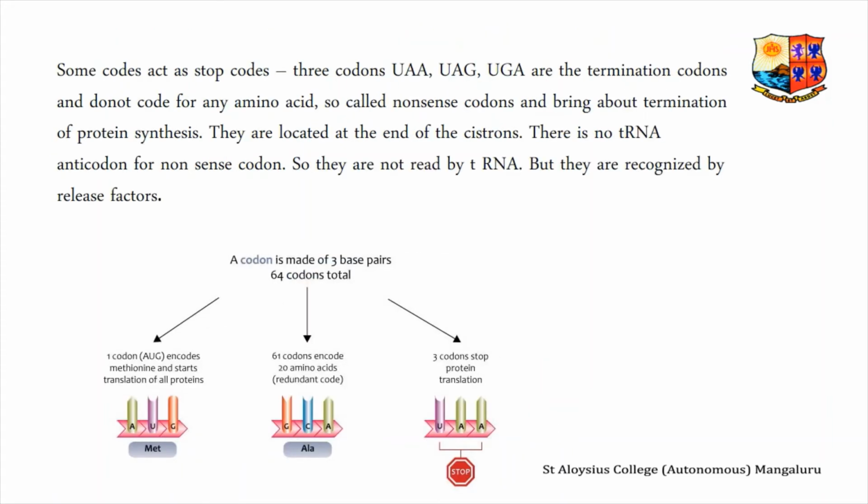Some codons act as stop codons or termination codons. Three codons, UAA, UAG, and UGA, are the termination codons and do not code for any amino acid, so they are also called nonsense codons and bring about termination of protein synthesis. They are located at the end of the cistrons. There is no tRNA anticodon for a nonsense codon, so they are not read by tRNA, but they are recognized by release factors.